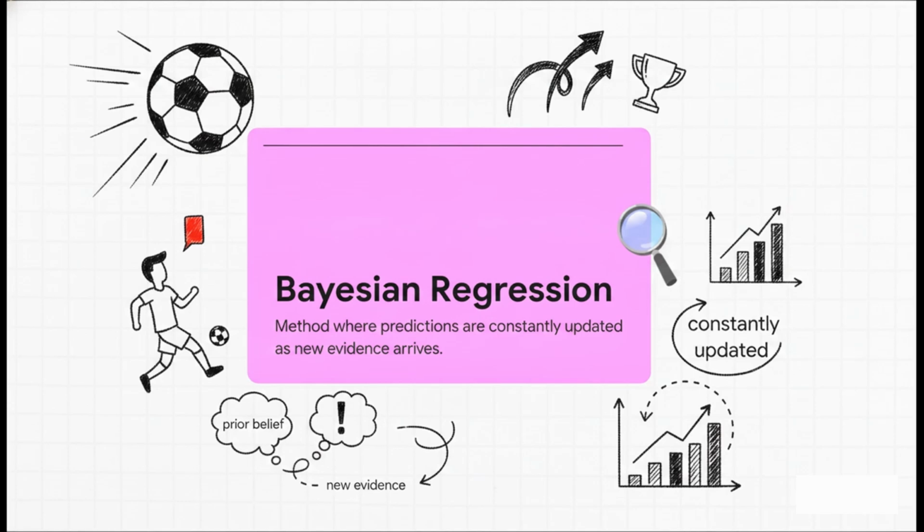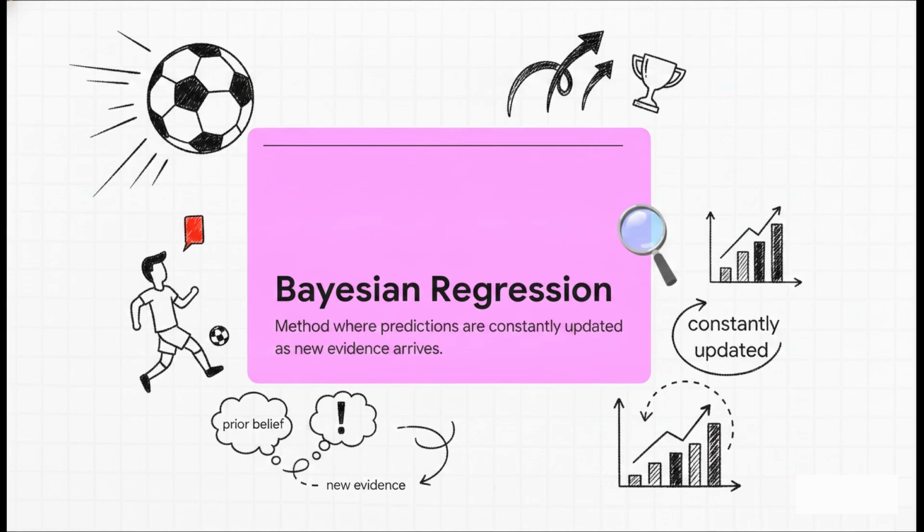It's essentially a dynamic, probabilistic method where predictions are constantly updated the second new evidence arrives. Think of it like this, a relatable fan analogy. You walk into the stadium fully believing your team will win based on how they played all season, right? In data terms, that's your prior belief.